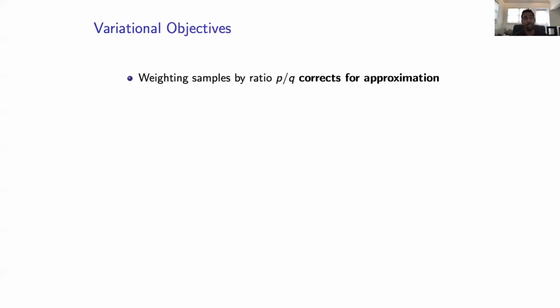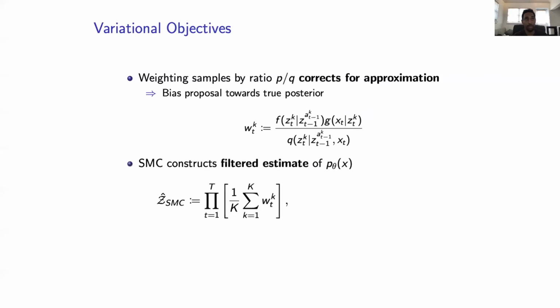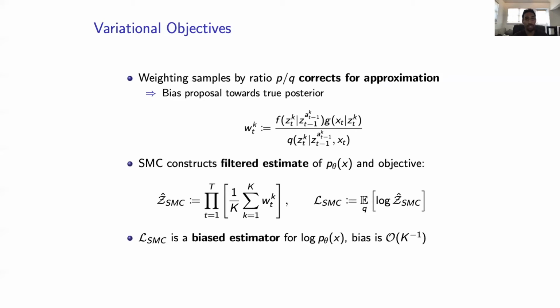Weighting samples by this ratio of P over Q in essence corrects for our approximation by biasing the proposal towards the true posterior. Sequential Monte Carlo constructs a filtered estimate of the likelihood and an objective. And this estimate is biased for the log marginal likelihood, where the bias decreases as the number of samples increases.